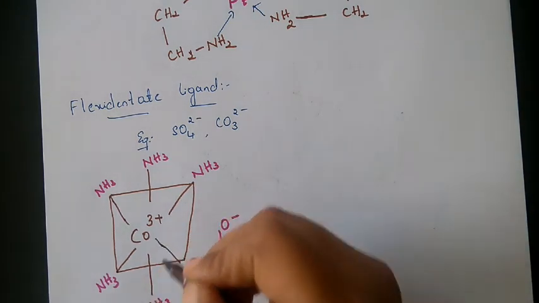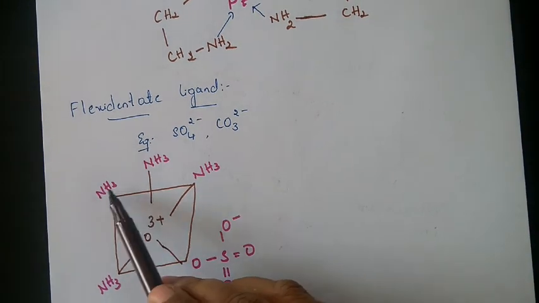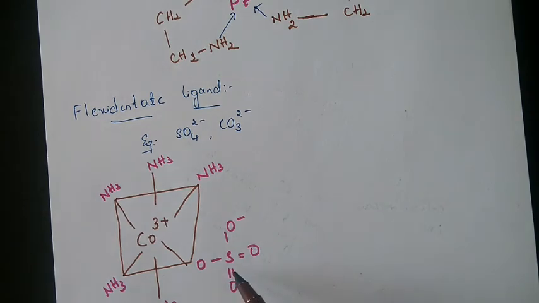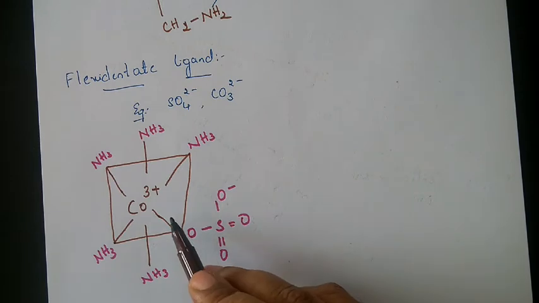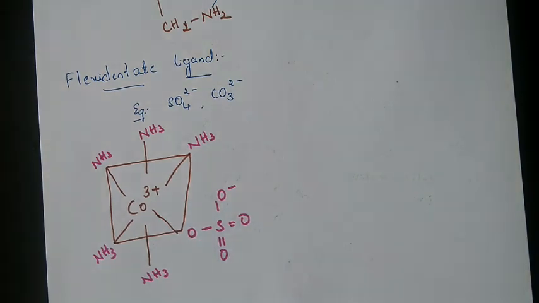So here, donor atoms or ligands you can observe: 5 NH3 groups are there, and one SO4 2 minus ligand. Through oxygen it is ligating. Only one donor site it has.